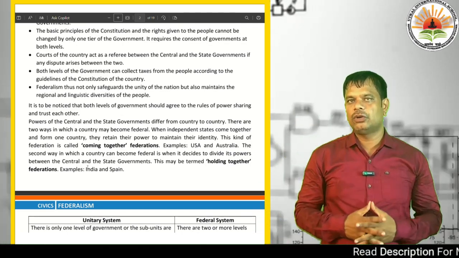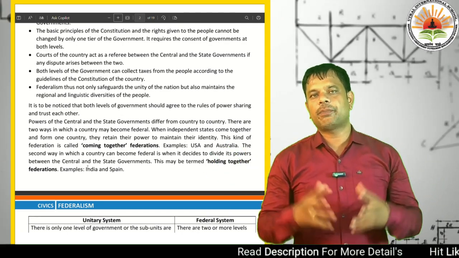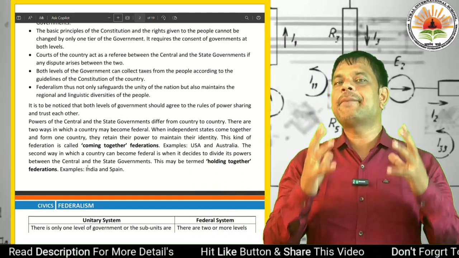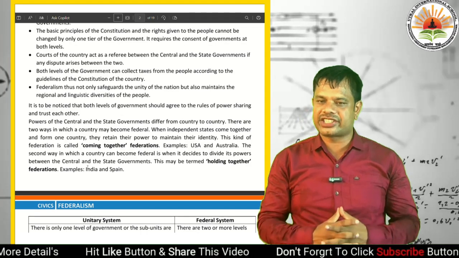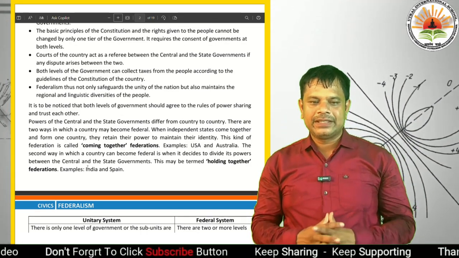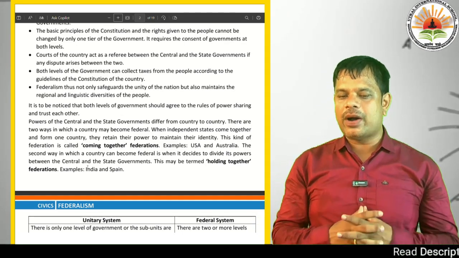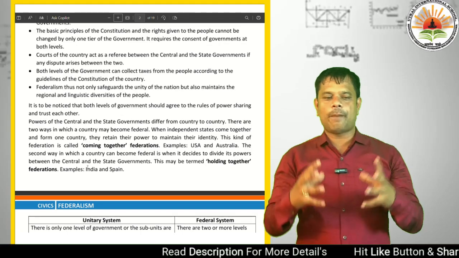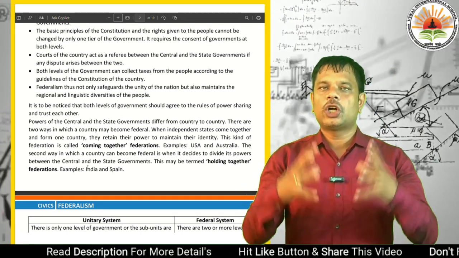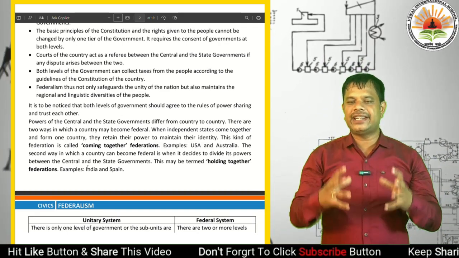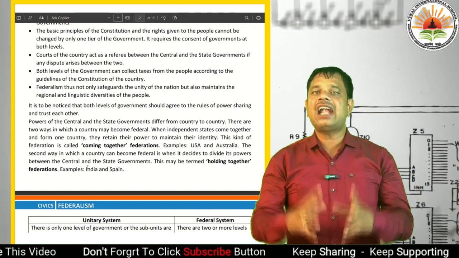When independent states come together and form one country, they retain their power to maintain their identity. This kind of federation is called coming together federation. Examples are the United States of America and Australia.